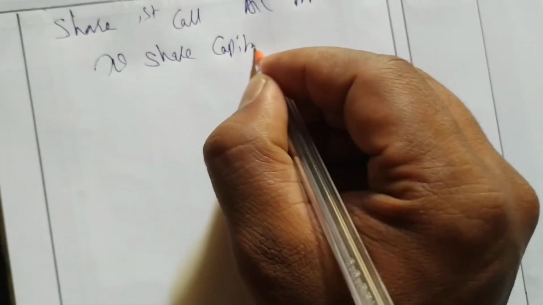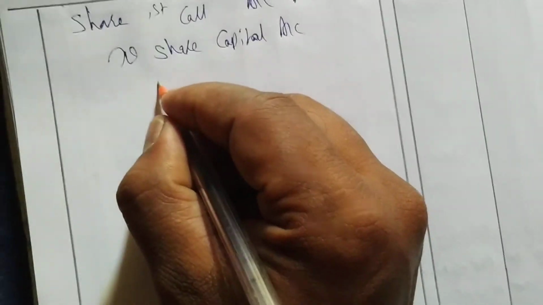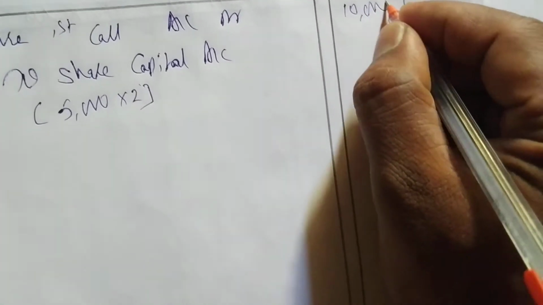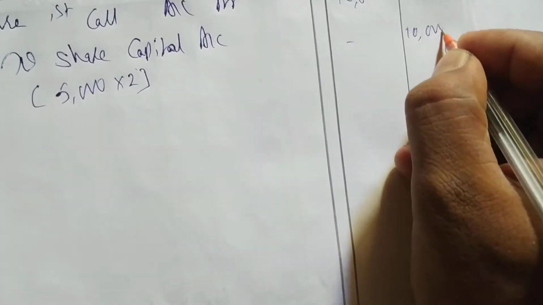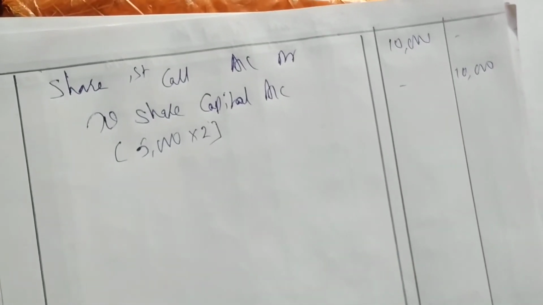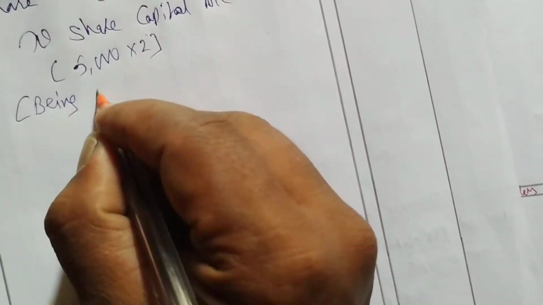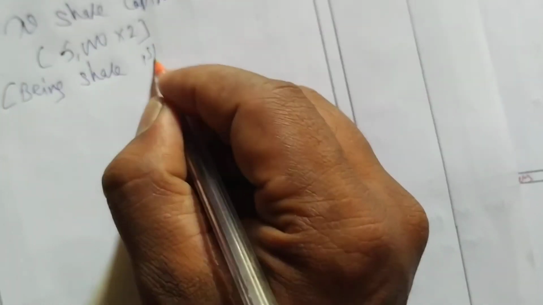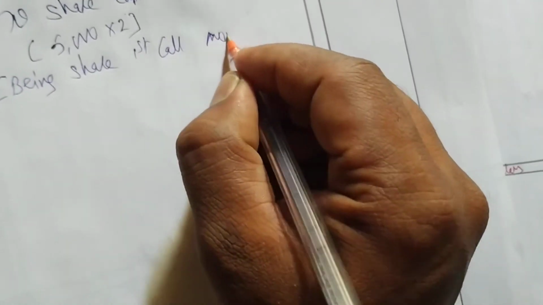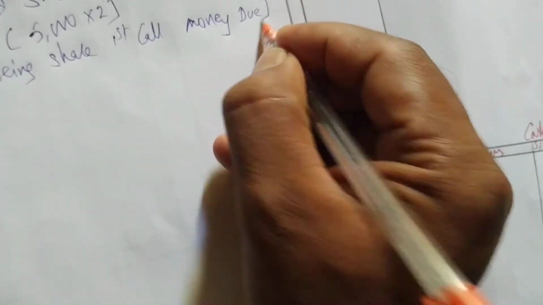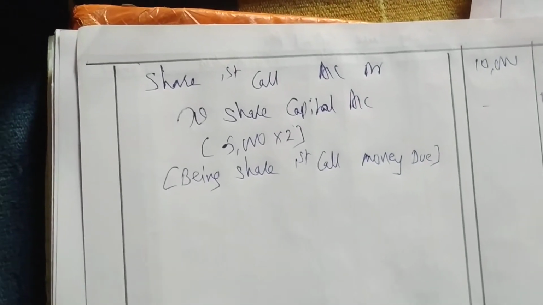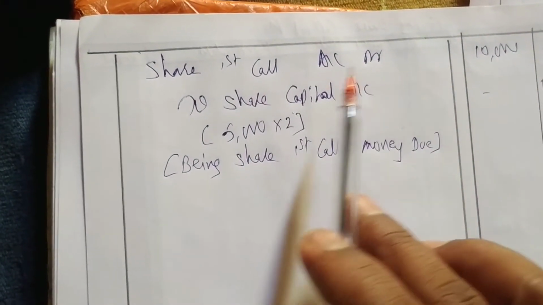First you have to always write the due entry. So how many shares? 5,000. How much money do we have to receive on the first call? 2 rupees. 5,000 into 2, so we'll get 10,000 rupees. Here also 10,000. Narration: being share first call money due. The due entry you have to write like this only, share first call account to share capital account.